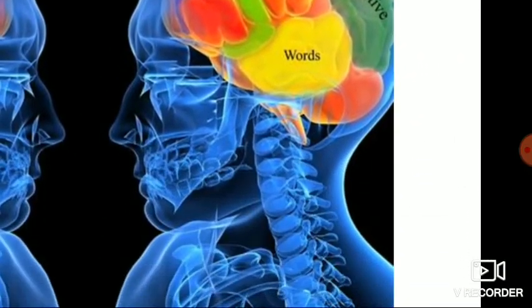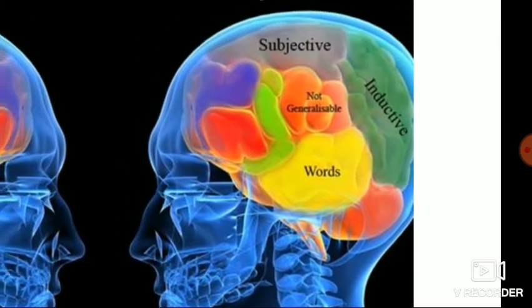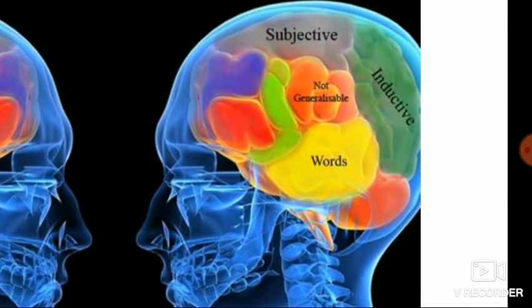But on the qualitative side, qualitative data are words. It may be in the form of symbols. It may be in the form of pictures. So this is qualitative data. There is no generalizable character for qualitative data. For example, I would like to give one example. I am going to say one word: red. What do you think about it? When I say red, what comes to your mind?